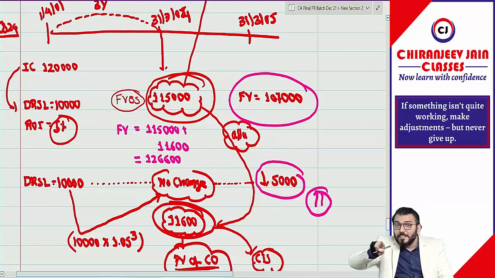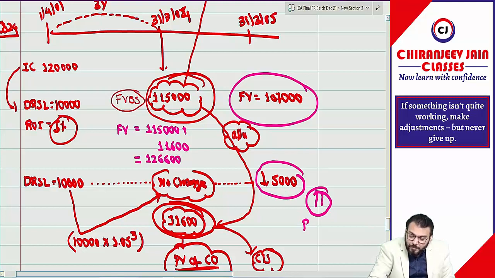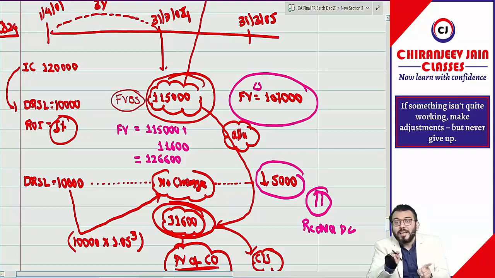So that becomes reduced decommissioning liability. So after the decrease that becomes reduced decommissioning liability, and this 1,07,000 is after deducting the reduced decommissioning liability. So can I say this is also fair value less cost to sell? If you know the reduced decommissioning liability and you add it to 1,07,000, you will get what? Fair value. Understood? Have you understood this point?